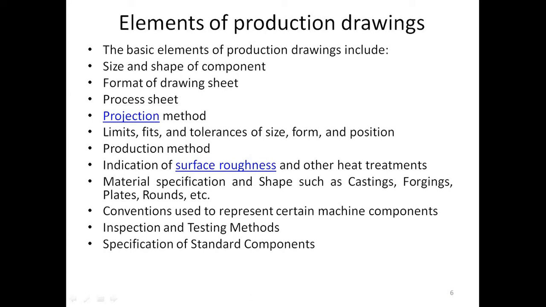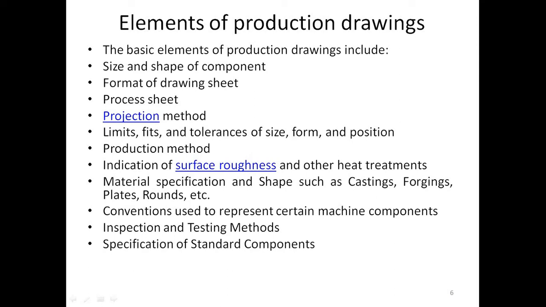Then next important part is indication of surface roughness and other heat treatments. The surface roughness is a very important part, because fatigue life of the component depends on that surface roughness. And when two parts are meeting, the surface roughness plays an important role. If the surface roughness value increases, the fatigue life of the component decreases.